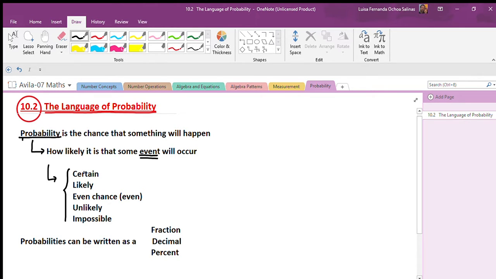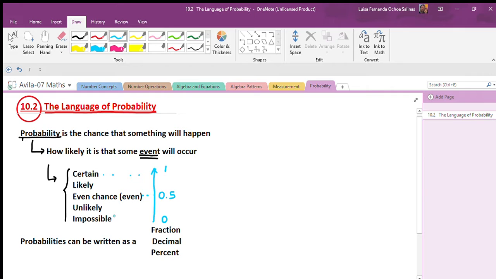So these words are linked to certain probabilities. If we draw a line here and we say, okay, certain is going to be when the probability is 1, and impossible is when the probability is 0. So if I give you this scale, when it is impossible it's 0, when it's certain it's 1, what would you say it will be when it's even? Halfway through, so it will be 5/10. Agree? Perfect. So this is important that you have that scale and you have this link between these words and these probabilities, okay?